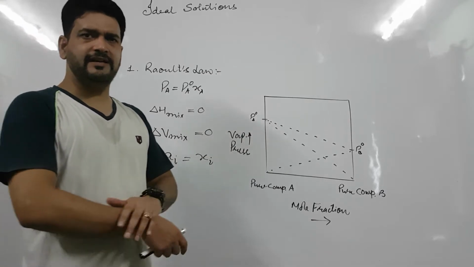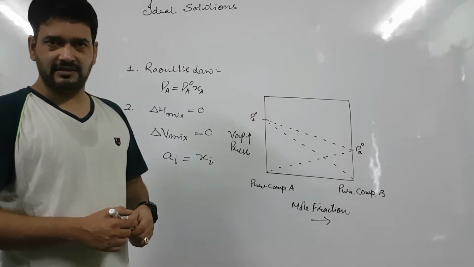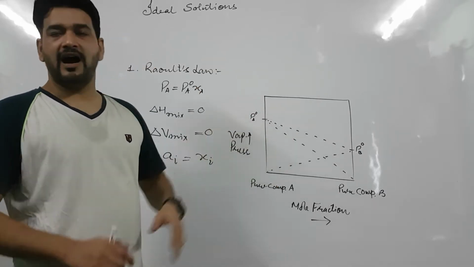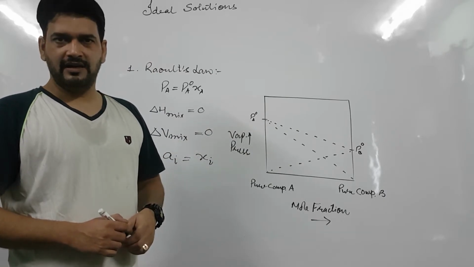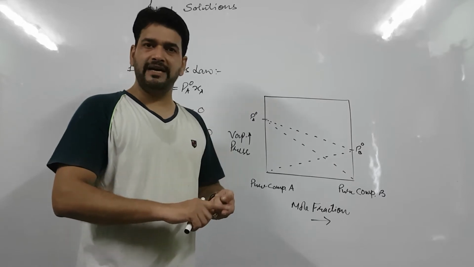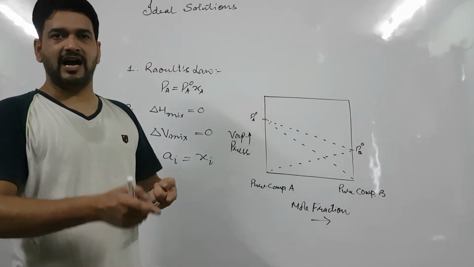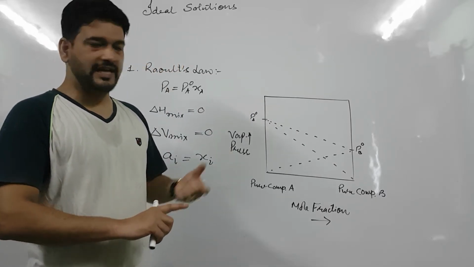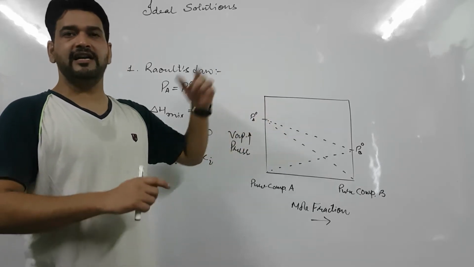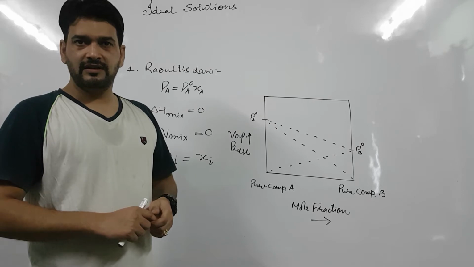There are very few examples which obey the ideal solution behavior. Those examples are when ethyl bromide is mixed with ethyl iodide, then not exactly but nearly ideal solutions are formed.